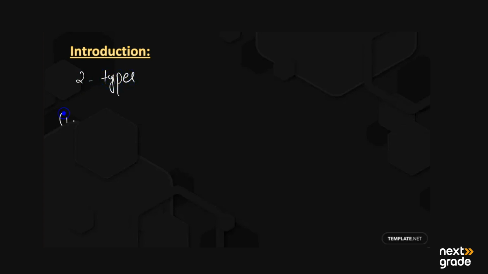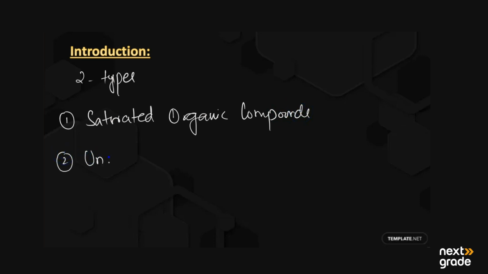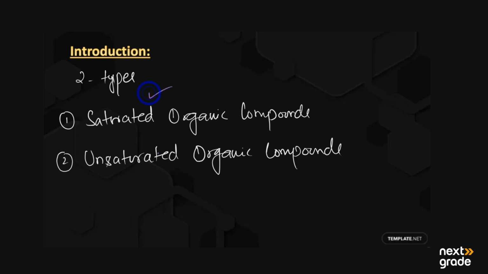The first type is saturated organic compounds, and the second type is unsaturated organic compounds. So let's have a look at what is meant by saturated and unsaturated organic compounds.